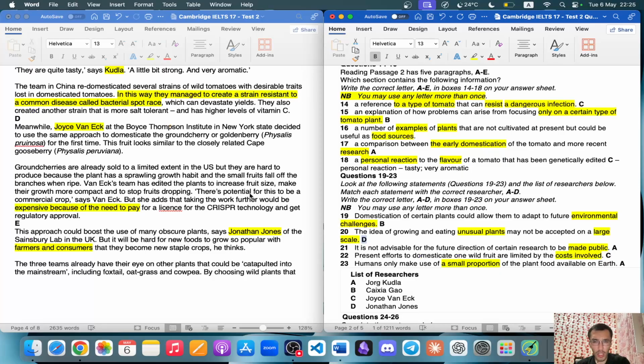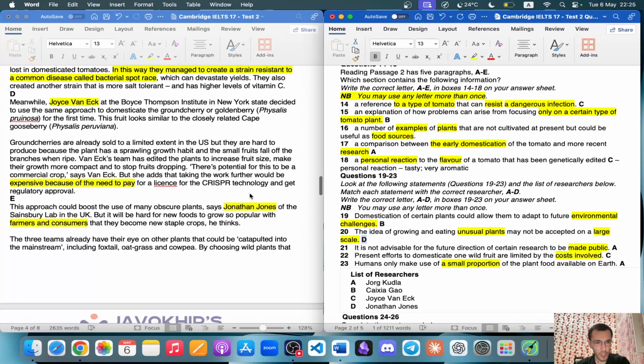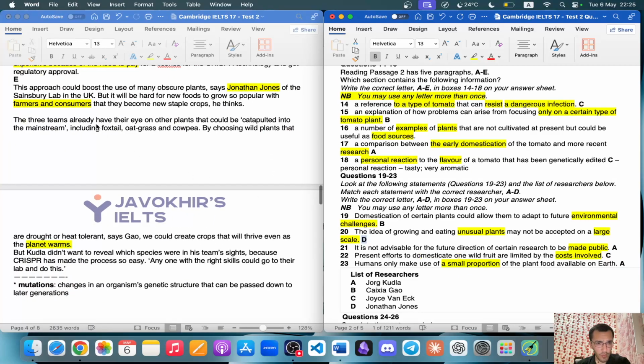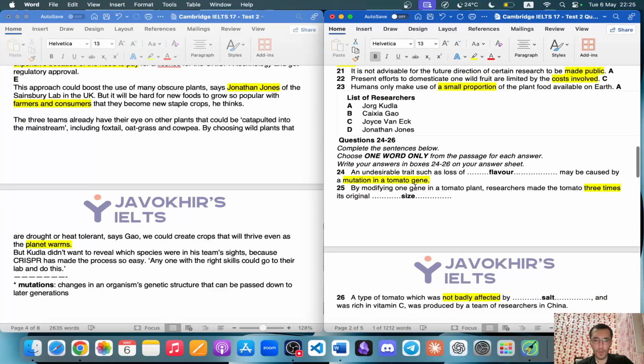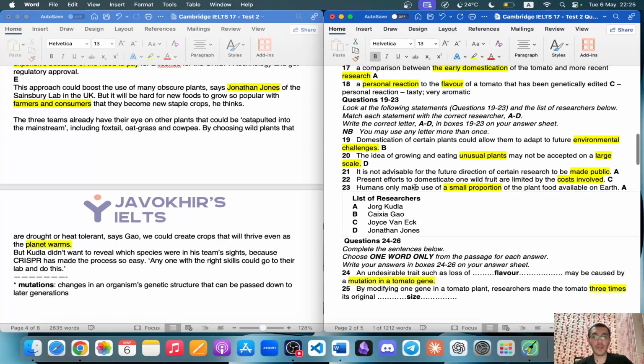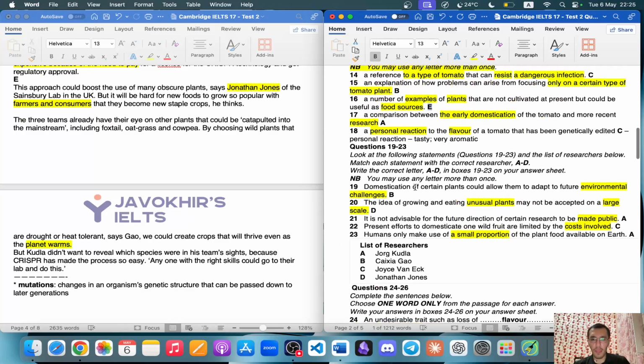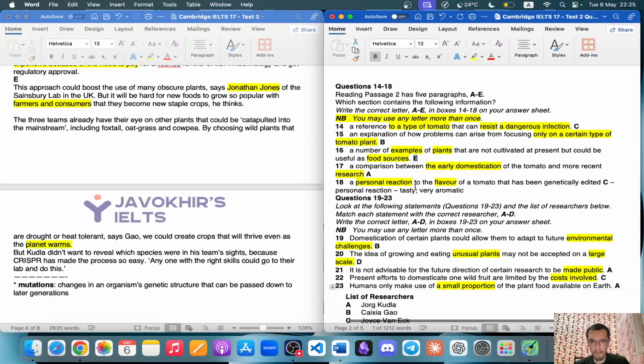16: plants not cultivated at present, but which could be useful as food sources. But I think here the team already has their eye on other plants that could be catapulted into the mainstream, including foxtail, oatgrass, and cowpea, by choosing wild plants that are drought or heat tolerant. So I think 16 is probably going to be paragraph E, most probably. But we will check that. You will check it as well. If I made any mistake, guys, make sure to comment down below. Other than that, we are basically finished.